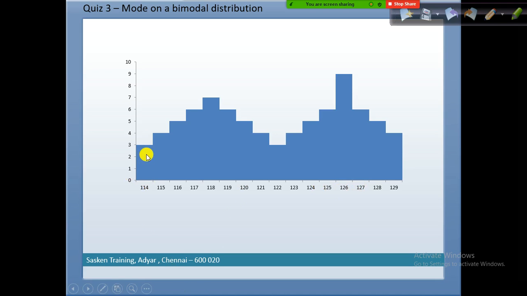Supposing I produce more shoes with this other size, what will happen? Hardly 3,000 females have a feet size of 114 centimeter, right? But if you look at the 700 females, their feet size is 118 centimeter. If I produce more shoes with this size, what will happen? It'll lie idle, right?